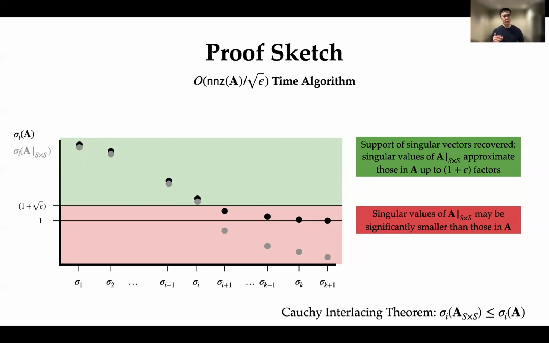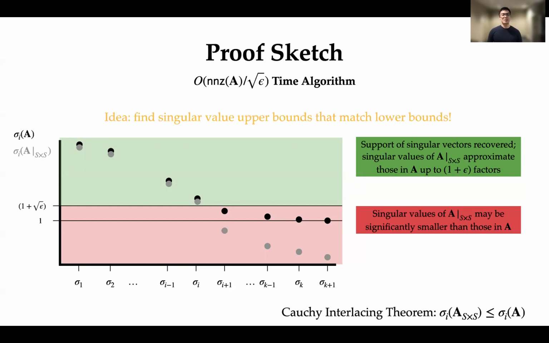Now, in order to obtain our 1 plus square root epsilon approximation, we really want to find this index I, which is the largest index such that the singular value sigma I is larger than 1 plus square root epsilon. So once we find this, we'll be able to have a reasonable estimate of sigma k plus 1 within a factor of 1 plus square root epsilon. But the problem is we still don't know how to find this index I. So what's the idea for getting around this problem?